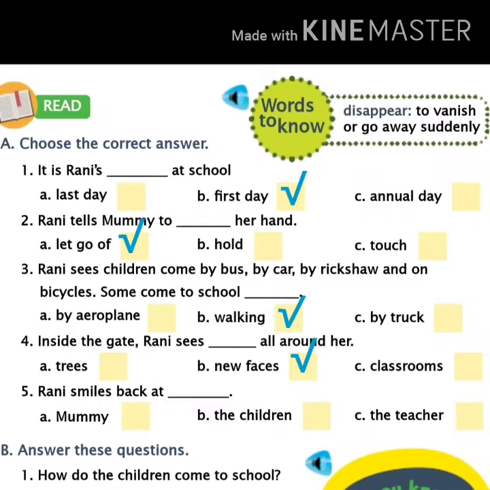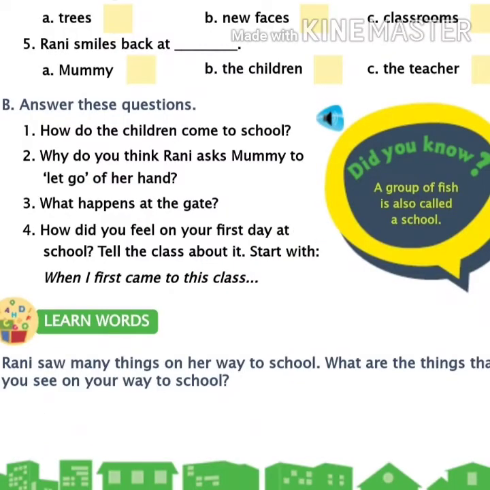Which is the right option, children? Yes, you are right. It's C. So all of you take the small box which is given near option C. Have you done, children? Very good. We have completed section A. Now all of you see section B.